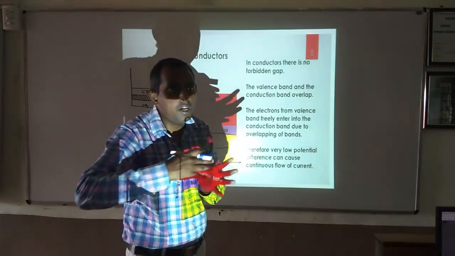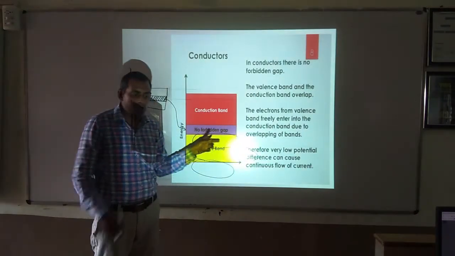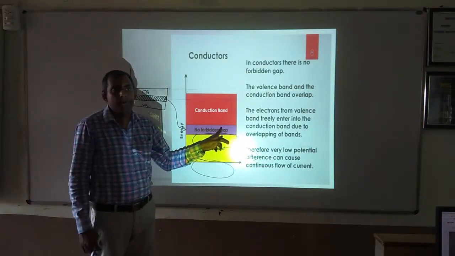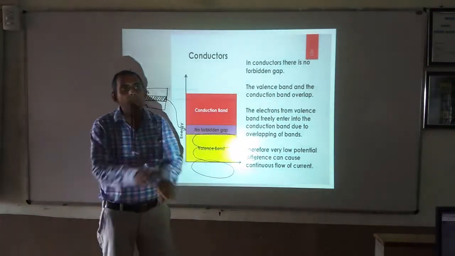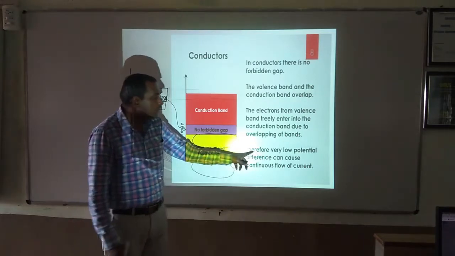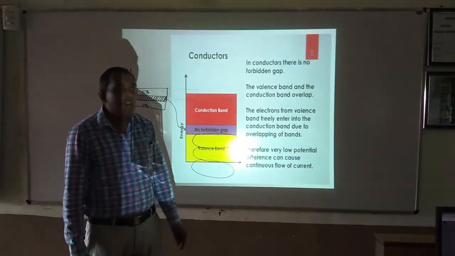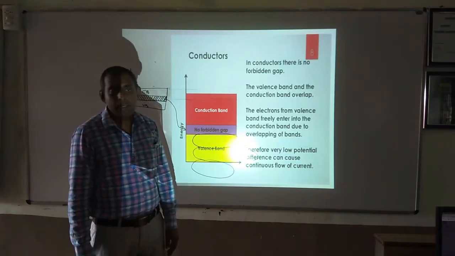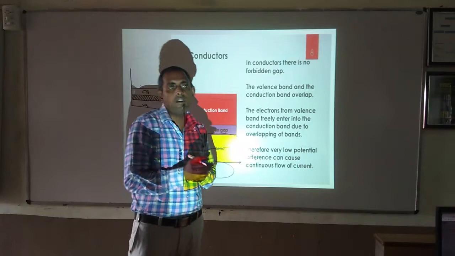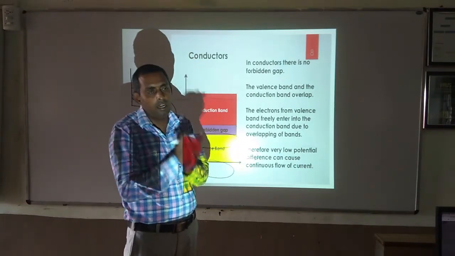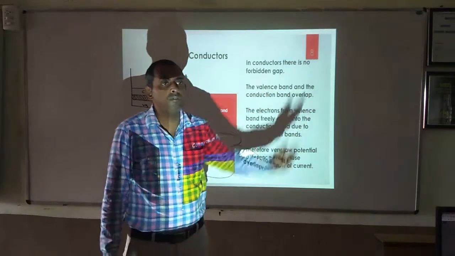Conductors easily allow electrons to pass through them because they don't have any forbidden energy gap. I mean to say the valence band and conduction band overlap with each other. Therefore, a very low potential difference can cause a continuous flow of current. What happens if a very low input voltage is given to a conductor? The electrons will get enough kinetic energy to easily pass through it.